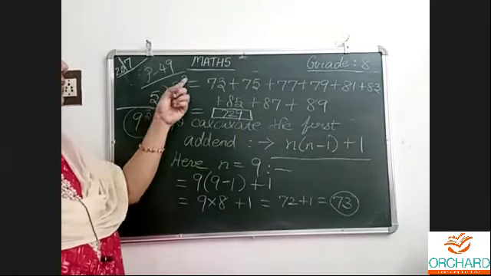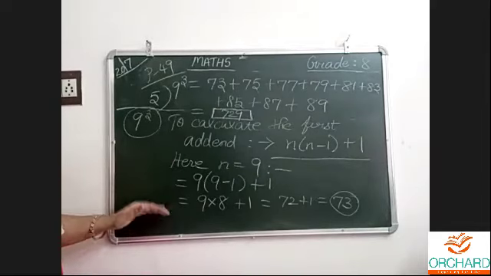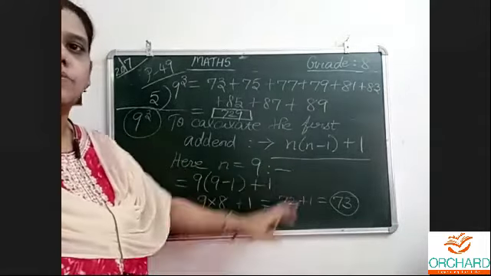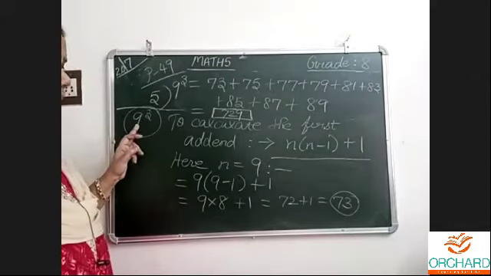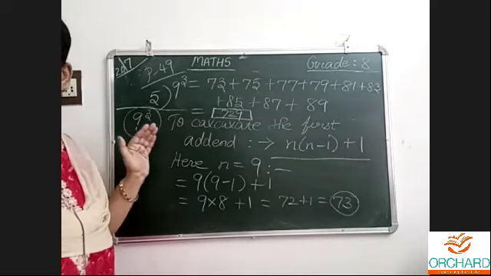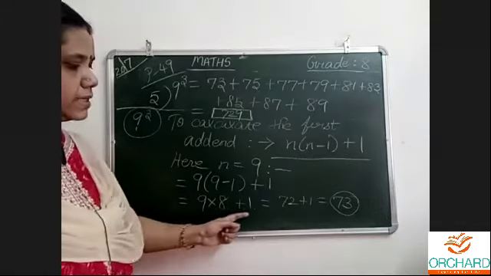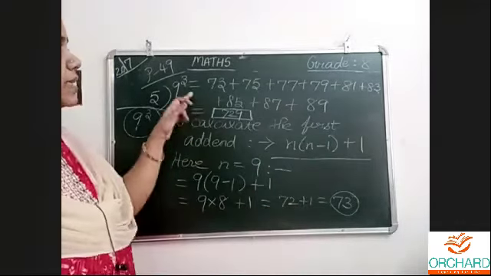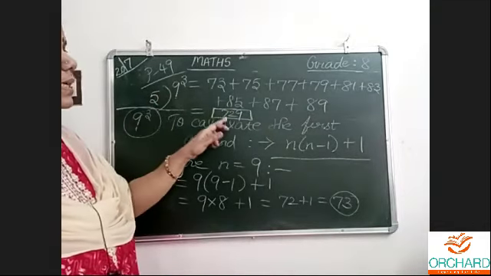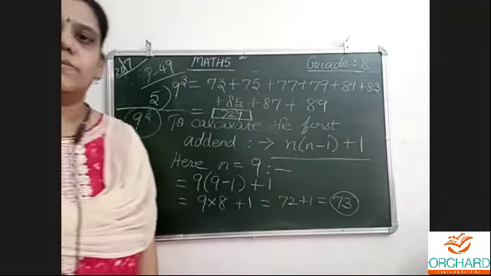If you check 9 into 9 into 9, you will get this answer automatically. So this is the way to find 9 cube. To calculate the first addend, we need to write the formula, where n is this number. Tomorrow I will give the same type for you to find, and we will be finding it in our class. This is about 9: 9 into 9 minus 1 plus 1, 9 8s are 72 plus 1, 73 is the first addend. Then write 9 numbers because we want 9 cube. Get the answer. Any doubts? Holiday.